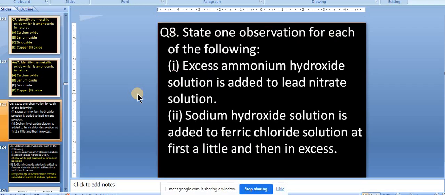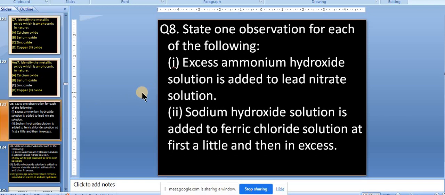Now let us do this question. What would be the observation? Earlier I told you that we will be discussing observations also. Here you have to think of the chart for the precipitate. Please tell. Chalky white. Lead will be forming chalky white. Now, with excess ammonium hydroxide, whether that precipitate will dissolve or not. Insoluble. Because you know that ammonium hydroxide is not forming a complex with lead.